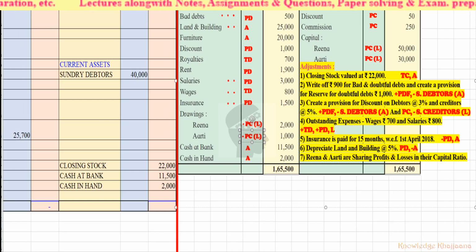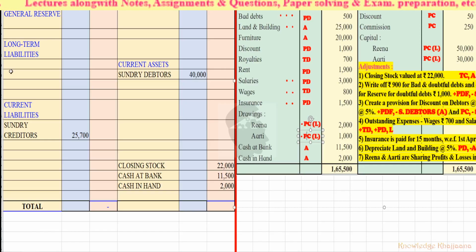Next, second adjustment. Write off rupees 900 for bad and doubtful debts and create a provision for reserve for doubtful debts rupees 1,000. It means new bad debts of rupees 900 and new reserve for doubtful debts rupees 1,000. So both will be added to the profit and loss account debit side and will be deducted from the sundry debtors asset side. So let's move to the first item. Rupees 900 new bad debts, right?